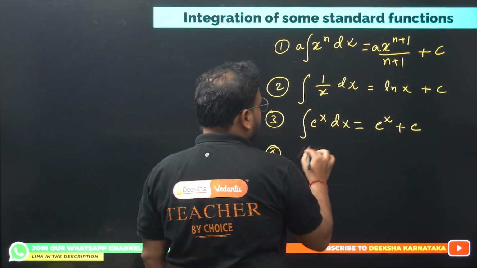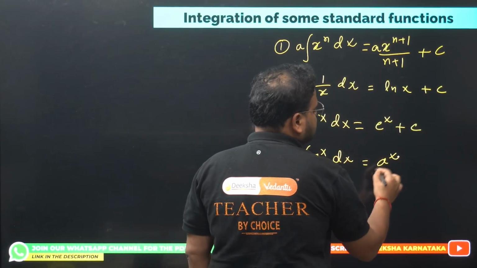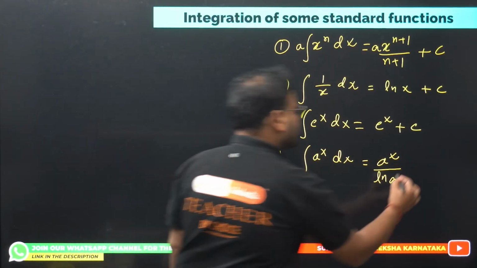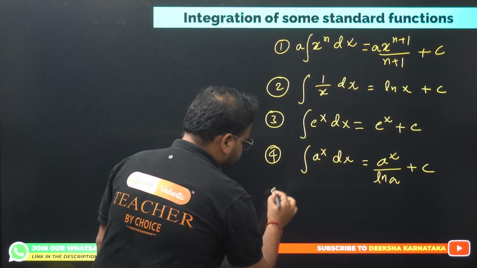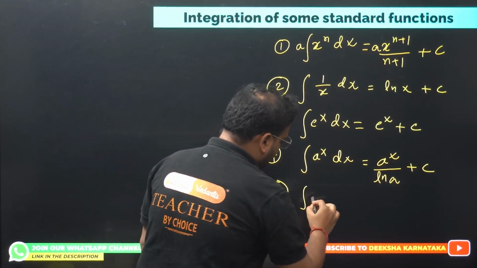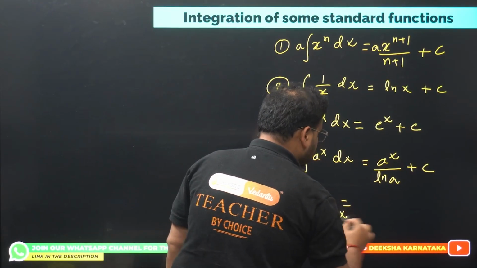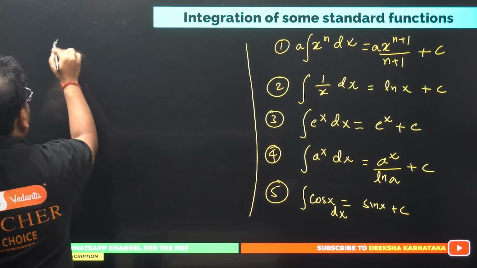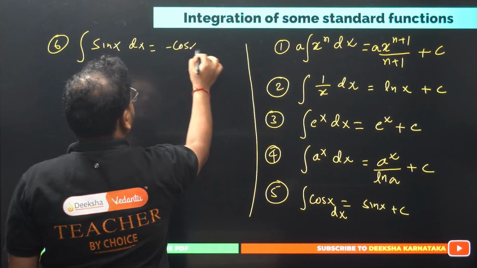Formula number 4: if you have the integral of a power x dx, the answer is a power x divided by ln a, of course plus c as the constant of integration. Next, remember the trigonometric functions. Integral of cos x dx, the answer is sin x plus c. Moving on, the integral of sin x dx is given by minus cos x.